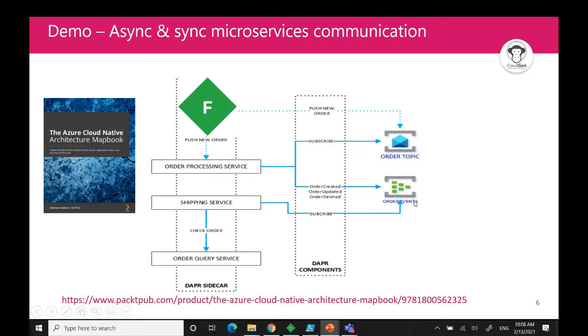I just wanted to mix the services a bit for demonstration purposes, because of course you could have just stuck to Service Bus for this as well. Then the shipping service will listen to events coming from the Event Hub, and then start the shipping process. But before starting it, it will check again, using the direct invocation within Dapr, the order query service, to get extra details about the order. So that's this demo.